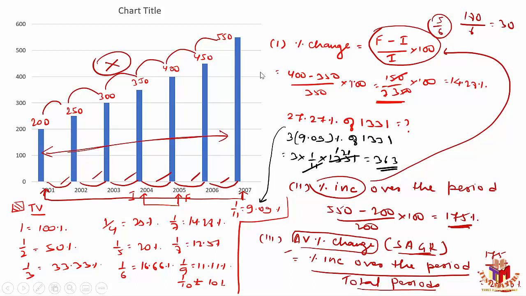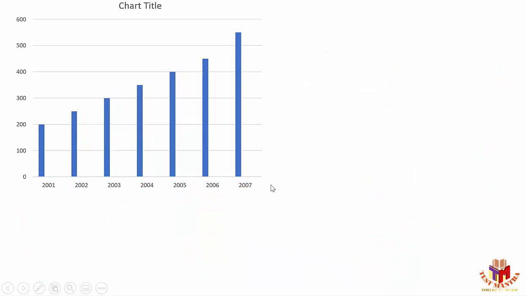So with the percentage part, we have these three basic variations. We have percentage change. We have percentage increase over the period. Then the next is average percentage change, or simple annual growth rate. Is it clear? Are there any doubts in these? If there is no doubt, we'll move to the other set of information.